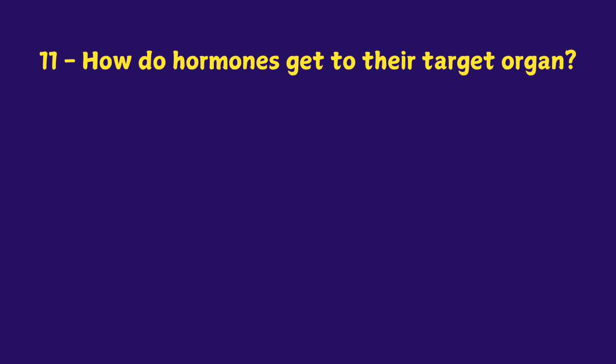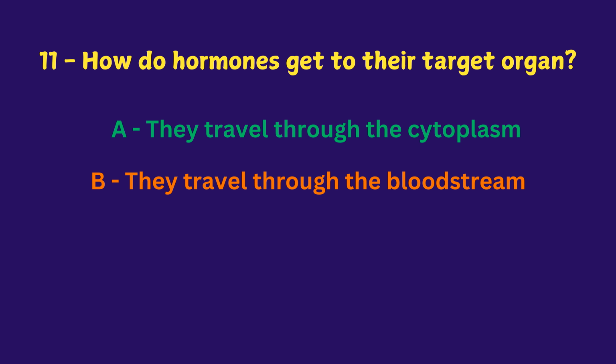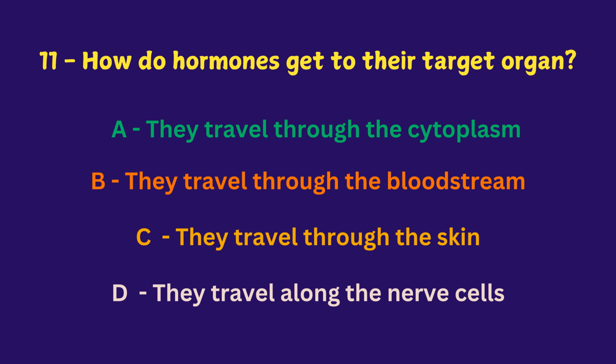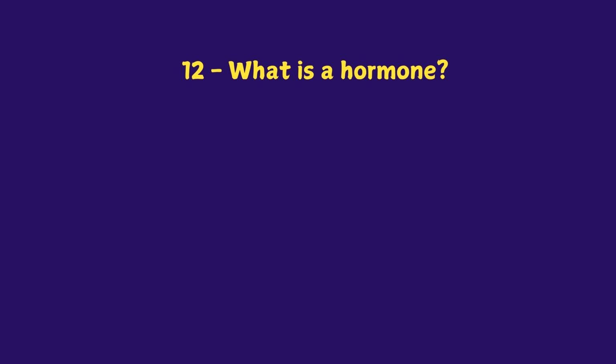How do hormones get to their target organ? They travel through the cytoplasm, they travel through the bloodstream, they travel through the skin, they travel along the nerve cells. Answer is they travel through the bloodstream. What is a hormone?